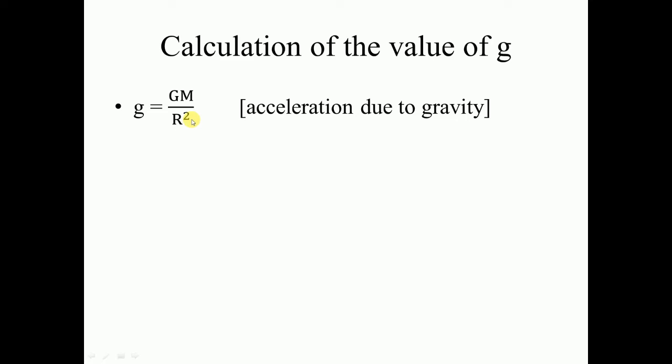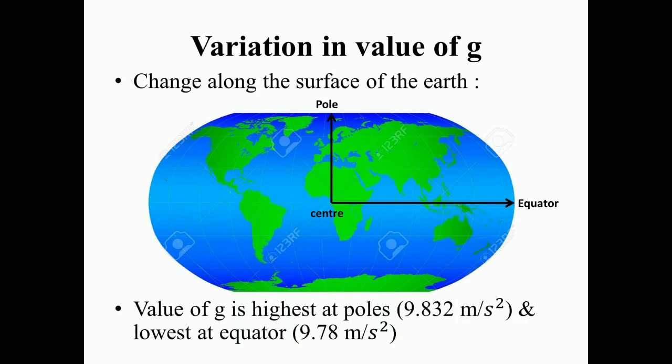So at the equator the radius will be greater, and so the gravitational force will be low at the equator. At the poles the radius will be smaller, and that's why the value of g will be greater. So the value of g is highest at the poles, that is 9.832 meter per second square, and lowest at the equator, that is 9.78 meter per second square.